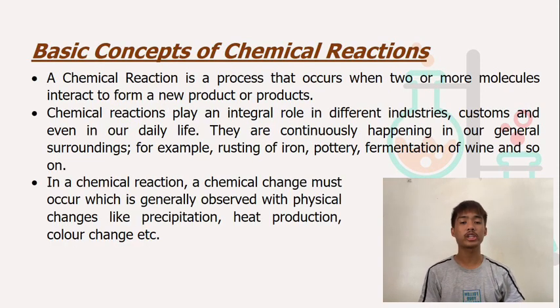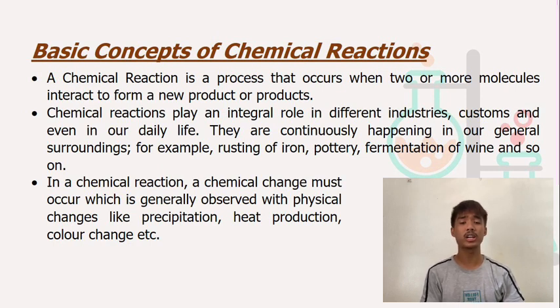A chemical reaction is a process that occurs when two or more molecules interact to form a new product or products. Chemical reactions play an integral role in different industries, customs, and even in our daily life. They are continuously happening in our general surroundings, for example, rusting of iron, pottery, fermentation of wine, and so on.